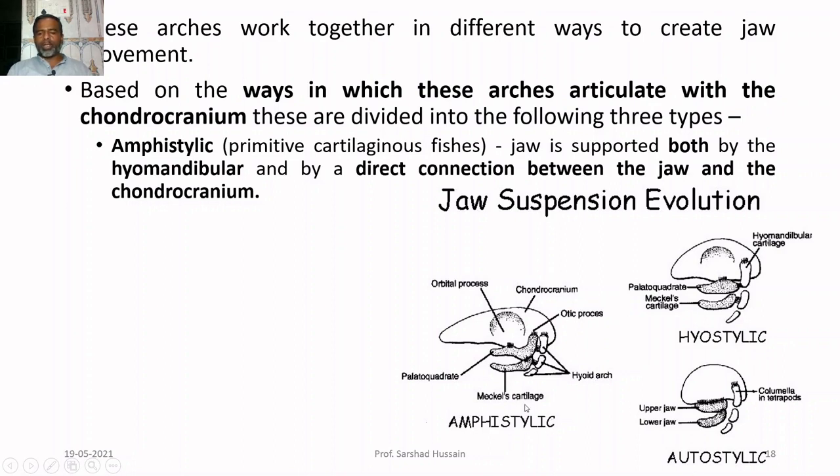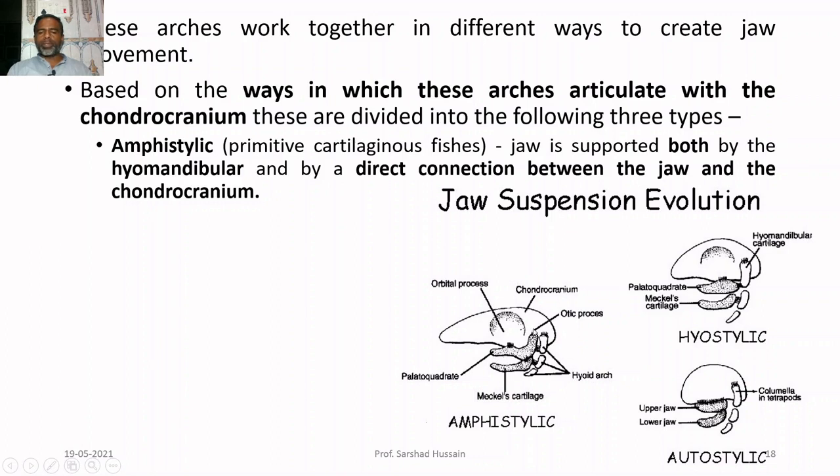Look at the amphistylic. Amphi means both. So, it articulates the jaws with the chondrocranium in two ways. Number one, the upper one, the palatoquadrate, and the hyomandibular bone, both help to articulate the jaw with the chondrocranium. That means the jaw is supported both by the hyomandibular and by a direct connection between the jaw and the chondrocranium.